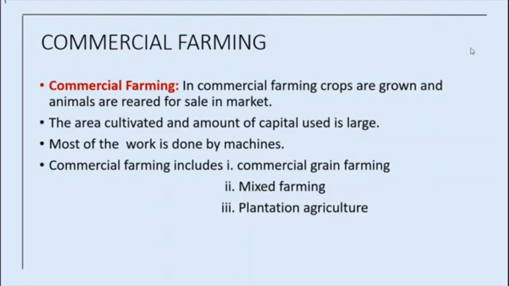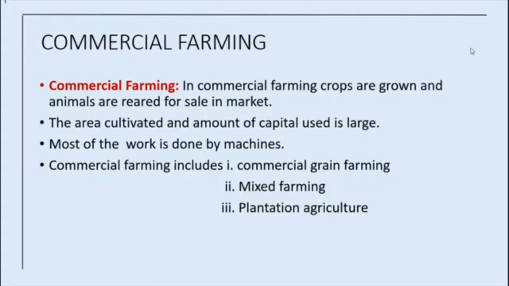So, the degree of commercialization of agriculture varies from one region to another. For example, rice is a commercial crop in Haryana and Punjab, but in Odisha it is a subsistence crop. Here what they are telling now, some areas practice commercial farming for particular crops.